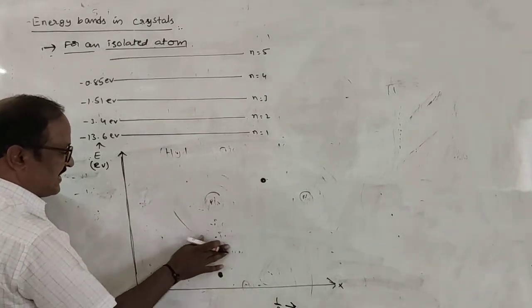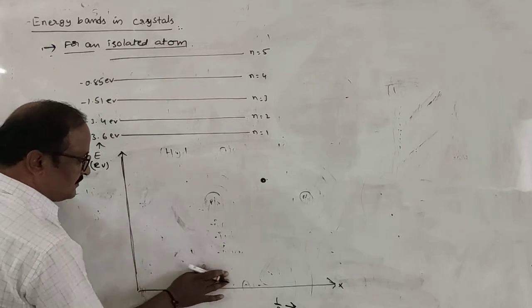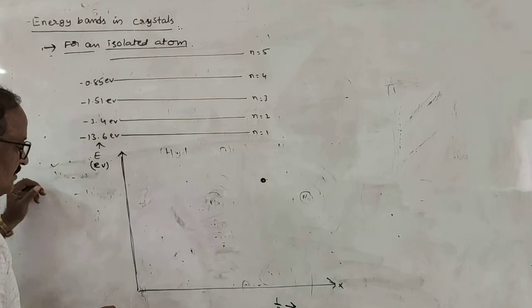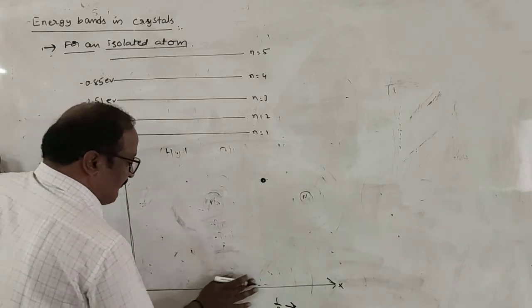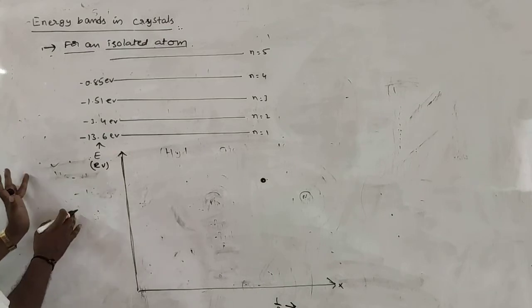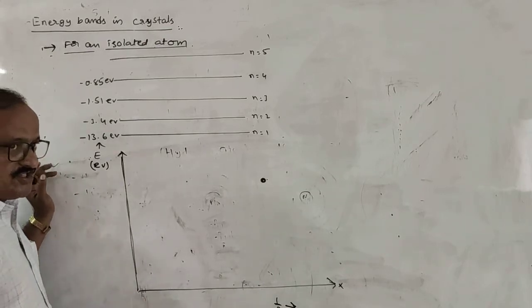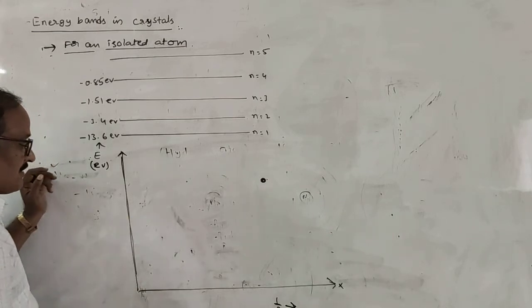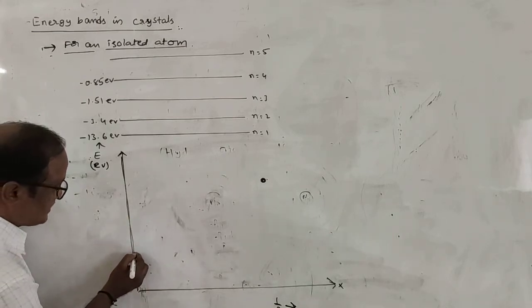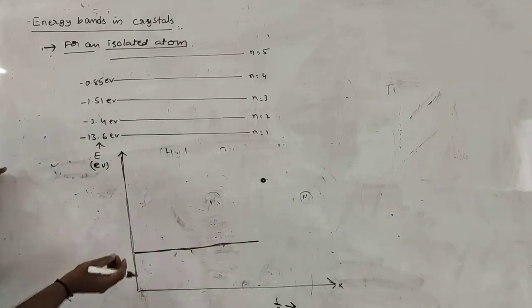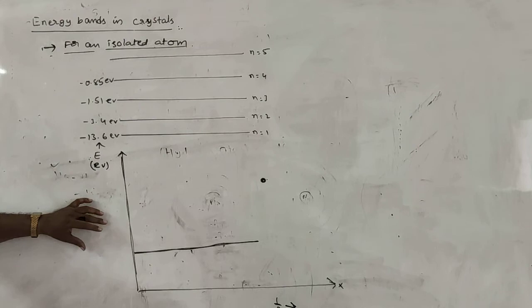So in this energy level diagram, the energy corresponding to the valence electron, in the example of sodium 11 where the third state is the valence state, for one atom of sodium is approximately -0.5 electron volts.